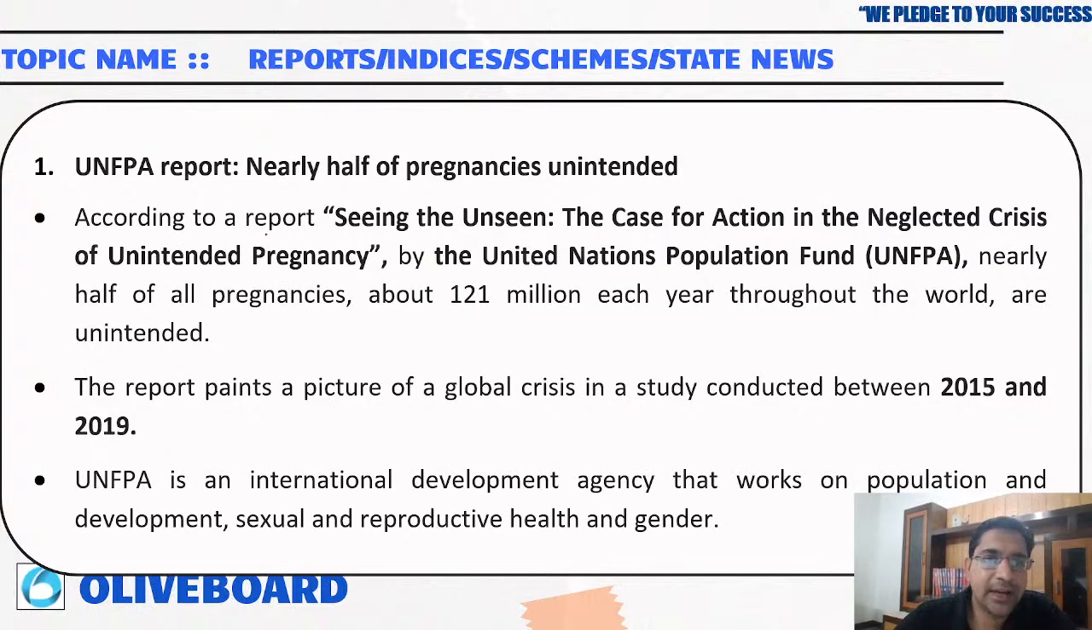Then the UNFPA report: nearly half of the pregnancies are unintended. As per the report of the UNFPA, Seeing the Unseen: the case for action in the neglected crisis of unintended pregnancies, by the United Nations Population Fund, they have said that nearly half of the pregnancies are unintended. Okay. So nearly half of all pregnancies, around 121 million each year, are unintended.